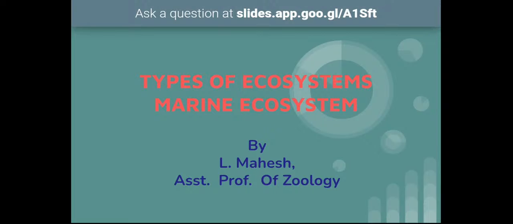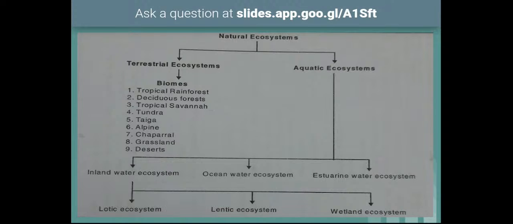Natural ecosystems are very, very important. We are also part of a natural ecosystem, but we are altering them and we are creating some artificial ecosystems also. All the towns, villages, cities can be considered as artificial ecosystems. Not only human dwellings, but also crops and crop fields can be considered as artificial ecosystems. Anyway, artificial ecosystems are not part of our syllabus, so we do not talk much about that.